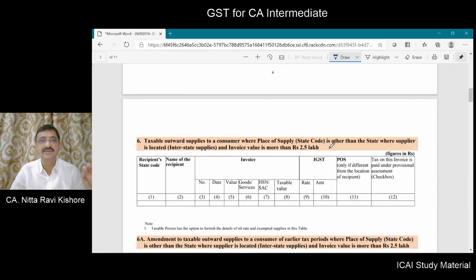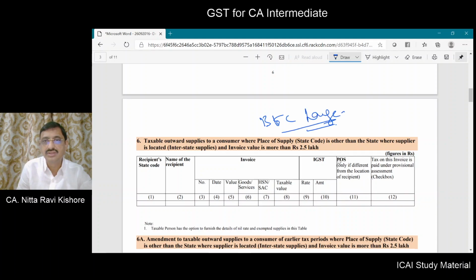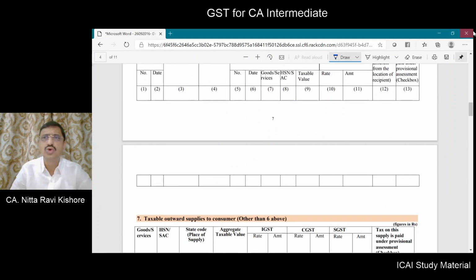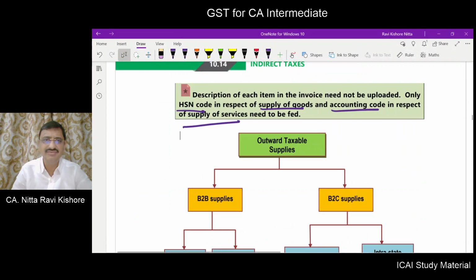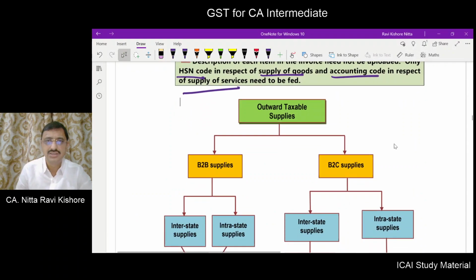Then you will get B2C large information, and so on and so forth. Just open it and you can verify or learn. So outward supplies means B2B, B2C.